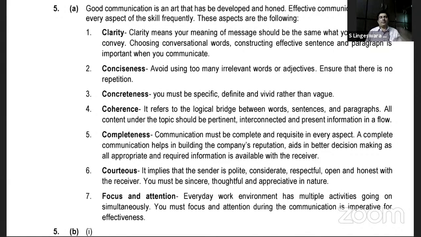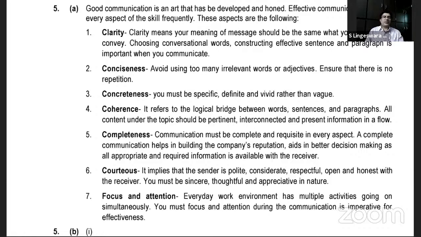Coherence refers to how you bridge your sentences and words, how you formulate a sentence with words and a paragraph with sentences, and so on. Completeness refers to addressing every aspect which you like to communicate. You are not expected to skip any single sentence of it.